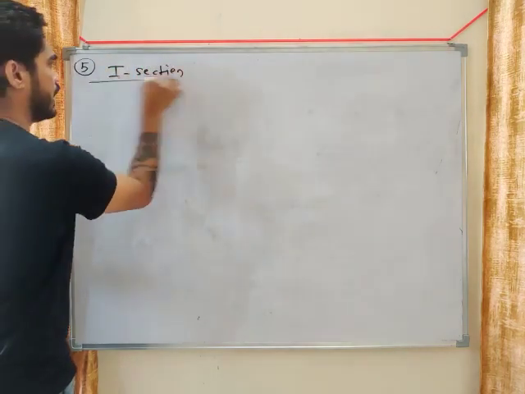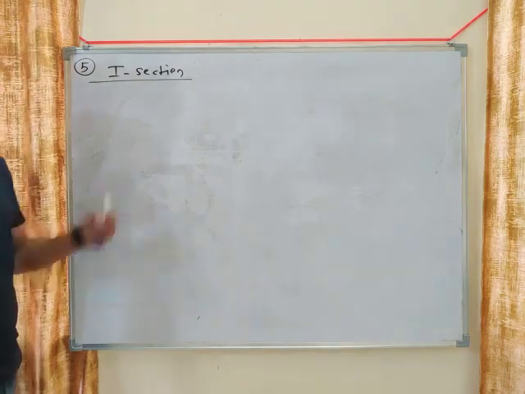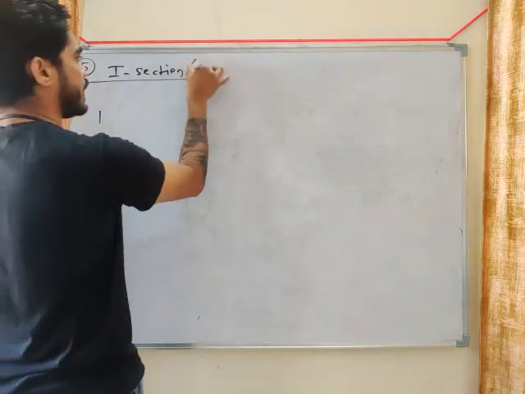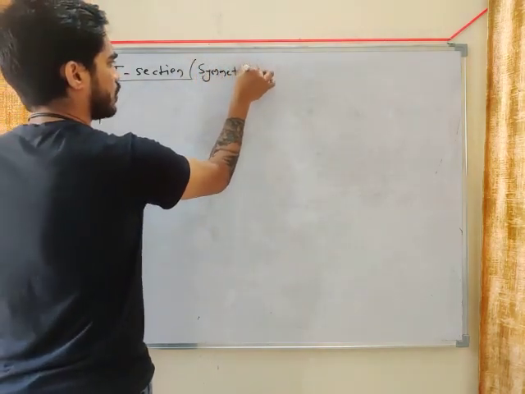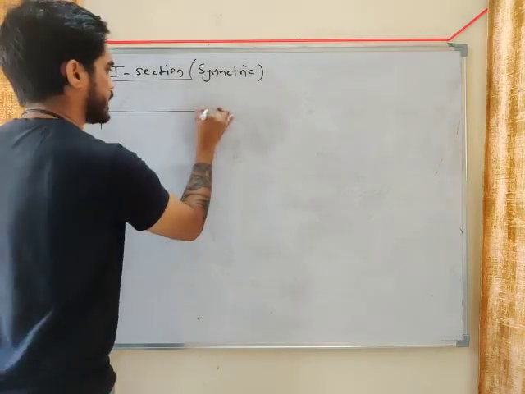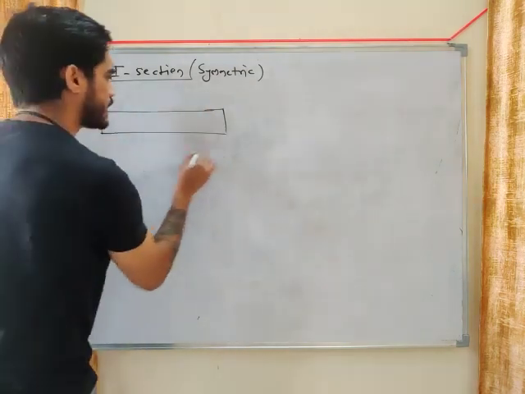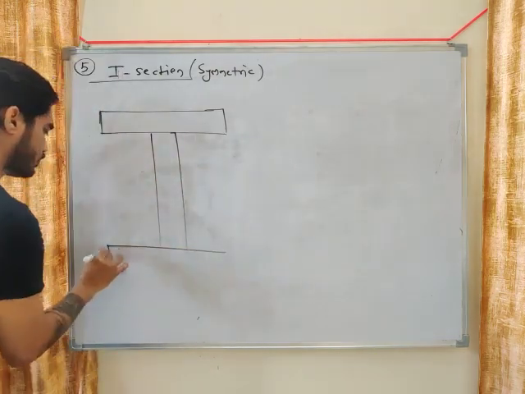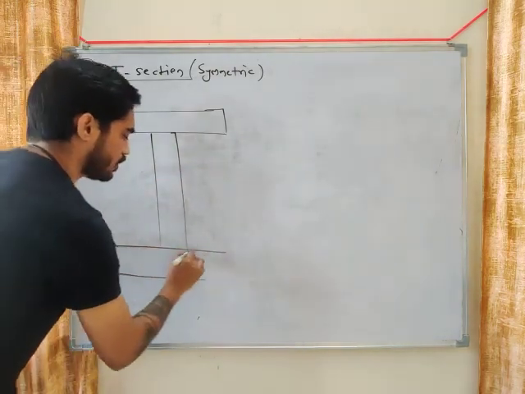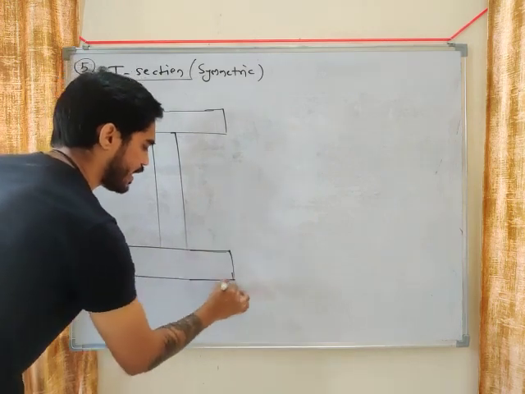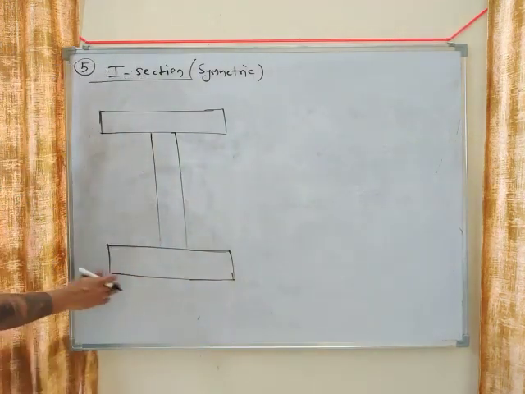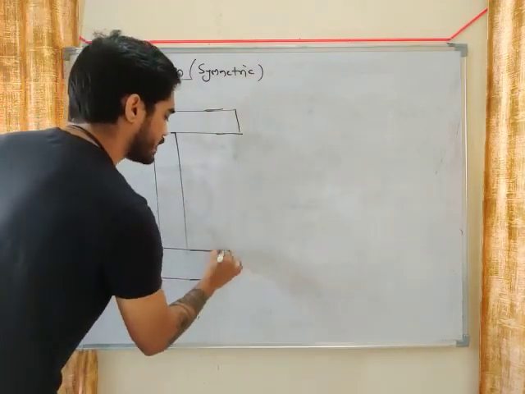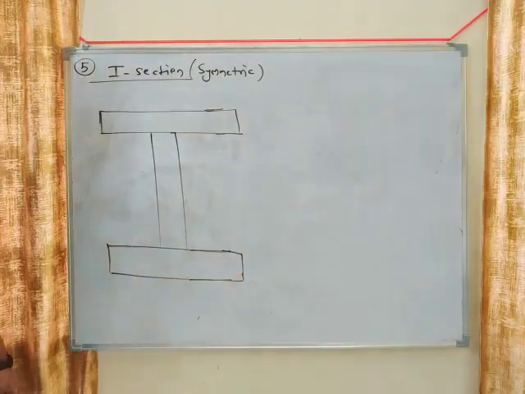We have seen rectangle, we have seen circle, we have seen triangle, we have seen diamond. This is I section, very important. And I am considering a symmetric I section. So let's say this is an I section. I section is a very important cross section, my friend, as far as the beams are concerned, because moment of inertia of I section is maximum. So it is very good for resisting bending moment.